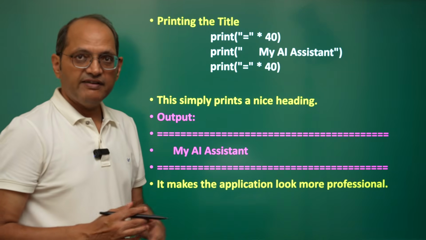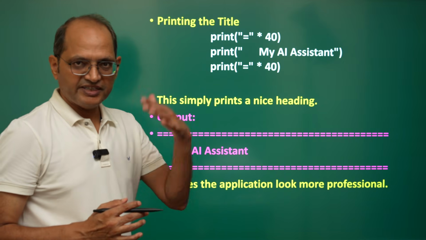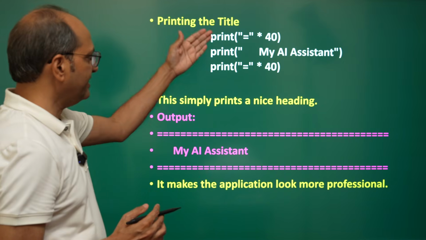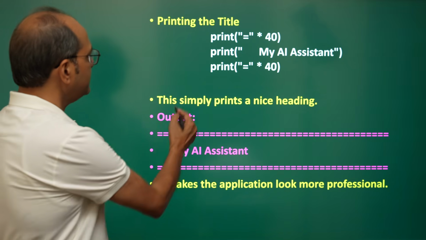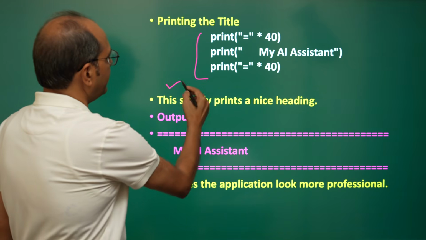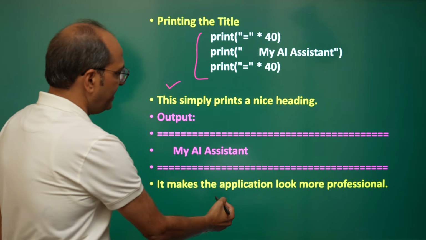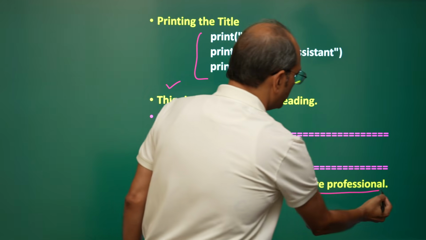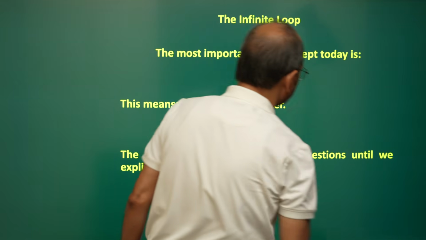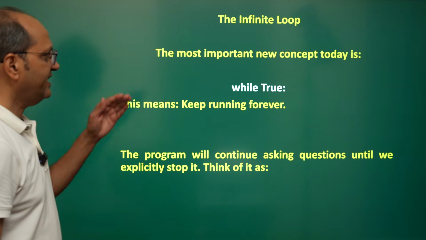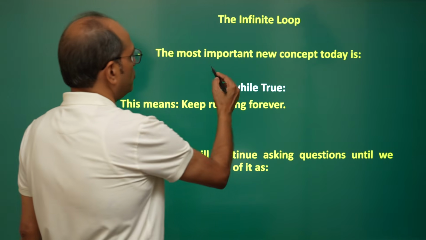So now I will explain you everything which has been modified. This I have already told you. This simply prints a nice heading. It makes the application look more professional. So that is explained. The next is the infinite loop.